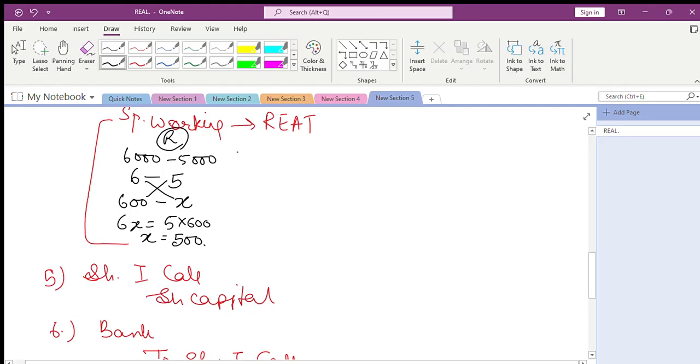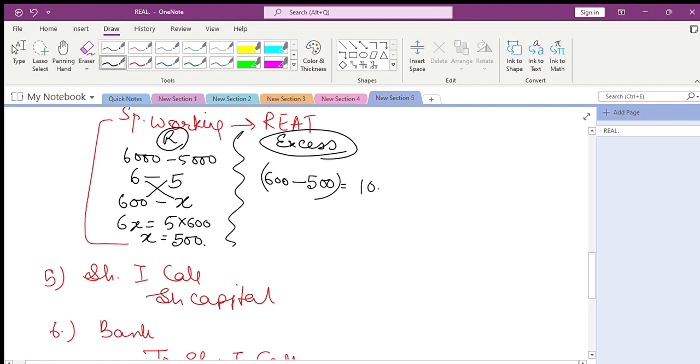Let's try to find out what is the extra money or excess given by him. He asked for 600 shares. We gave him 500 shares. How many shares are extra? 100. What has he given? Application money of 30 rupees. So 3,000 is the excess amount received at the time of application for the following stage.